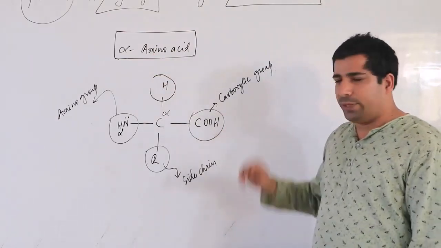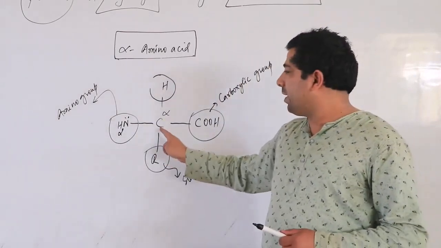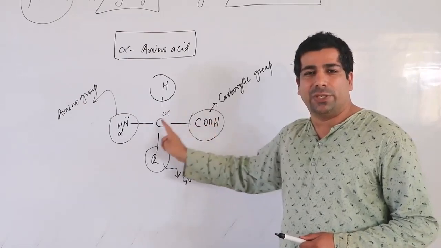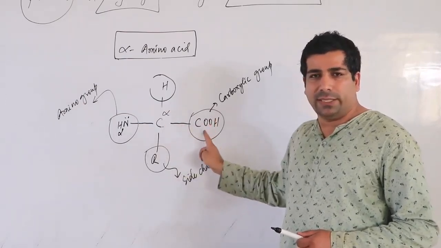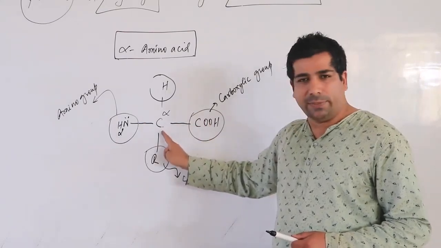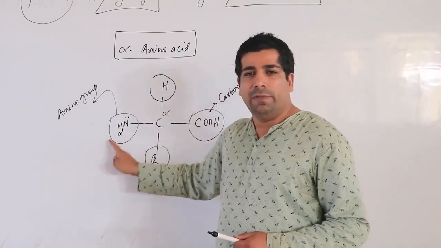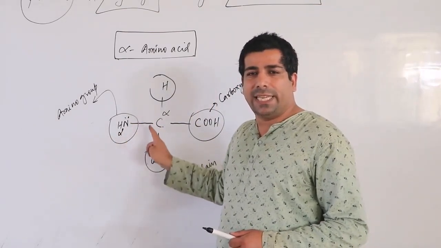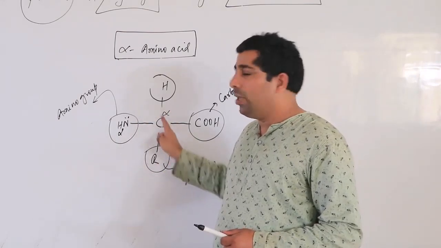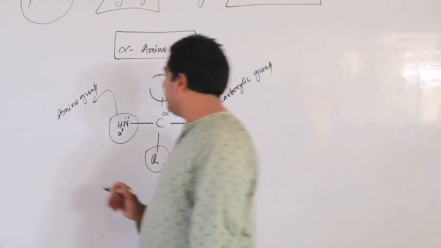Because it contains an acidic group as well, carboxylic group. So why is this carbon alpha carbon? Because it is adjacent to the functional group. Who is the functional group? Carboxylic acid is the functional group. So adjacent to carboxylic group, the carbon is known as alpha carbon. And on this alpha carbon you have an amino group. When amino group is attached directly to the alpha carbon, we call it alpha amino acid. Okay, so I will write down here.